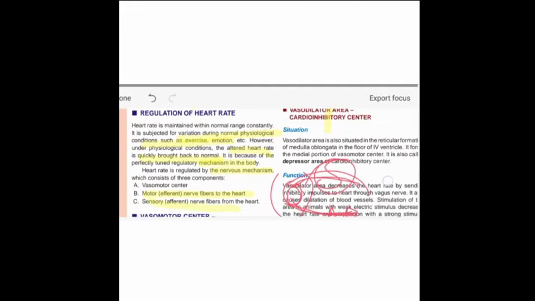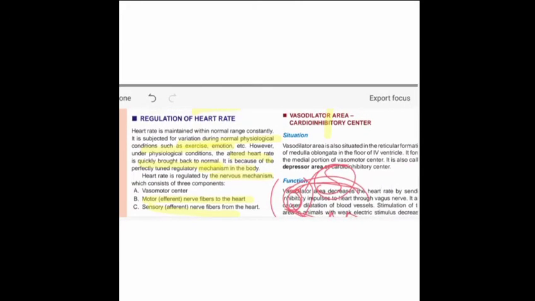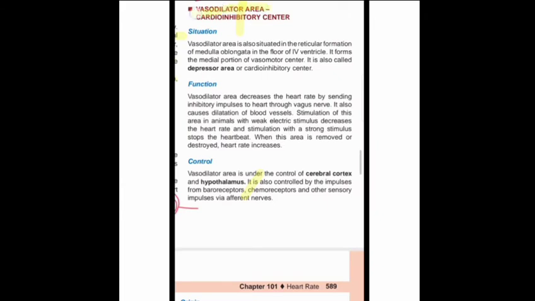Then our vasodilator area or cardio-inhibitory area. Vasodilator area or cardio-inhibitory area means that the information about inhibition of the cardiac muscle comes from this center. So this is also known as the cardio-inhibitory center, which inhibits the function of the cardiac muscle or cardiac impulses, so that the vessels will be dilated. That is the meaning of this area.